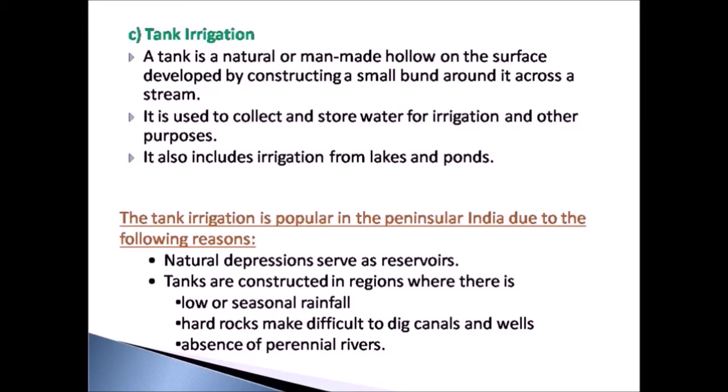Irrigation from lakes and ponds comes under tank irrigation. For example, we have many lakes and ponds in and around Pondicherry. You would be aware of that. These lakes and ponds serve for various purposes. That is, they not only irrigate the agricultural lands but also serve for domestic purposes. So the irrigation from lakes and ponds comes under tank irrigation. Tank irrigation is very popular in peninsular India, that is in South India, due to the following reasons.